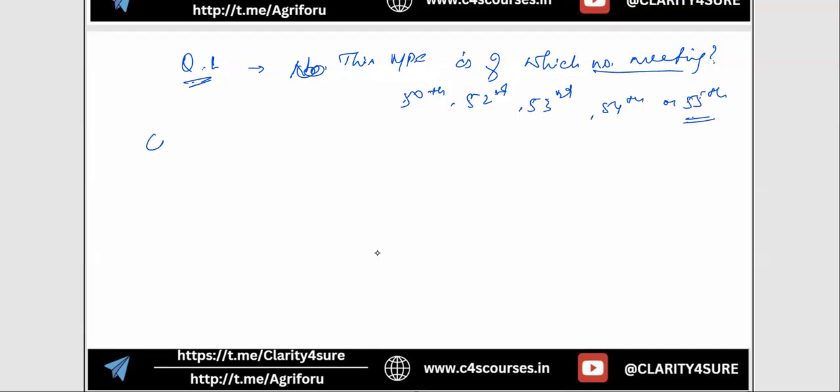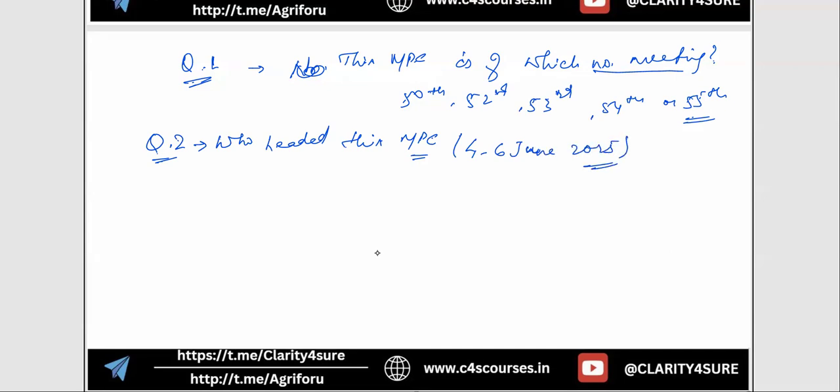You need to answer me in the comment section. The second question: who headed this MPC meet that took place between 4th to 6th of June 2025? All right, who headed this meet?